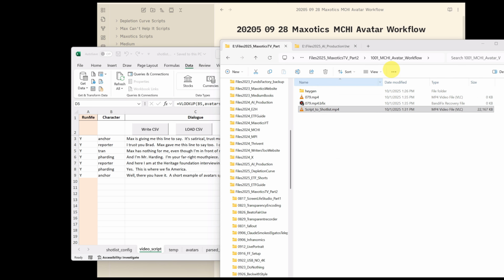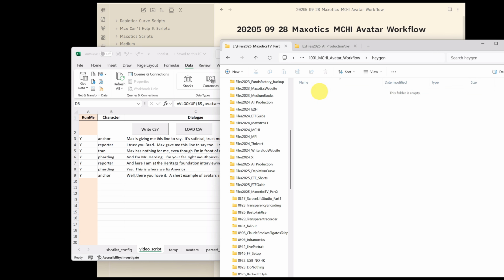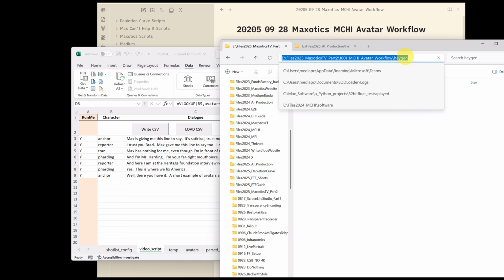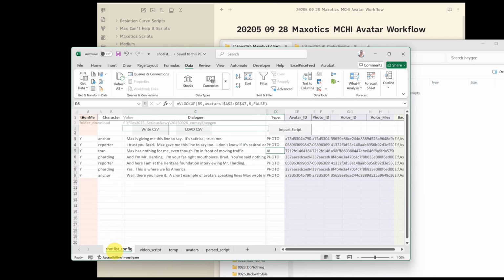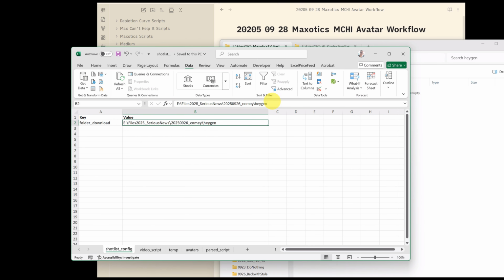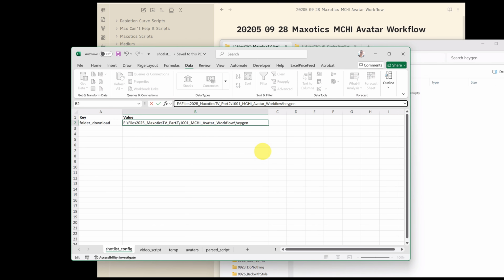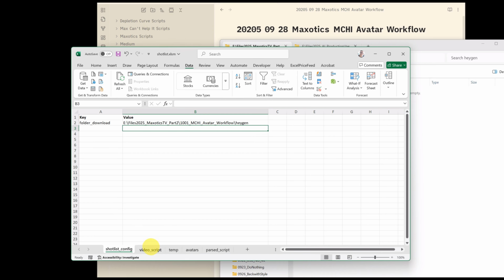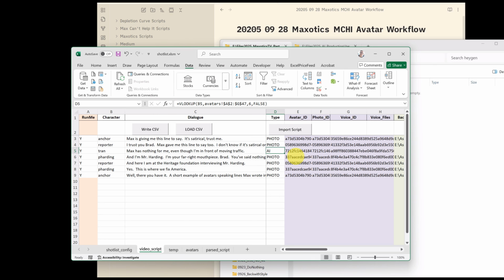So I created a HeyGen folder in this project folder. I could put it anywhere. I'm going to copy this path, and then in Excel, I have a config sheet. Only one config setting, but anyway, I save it there. So I have my script. It's linked up to all the IDs and which API endpoint is going to be called based on this, and where I want to save the file.